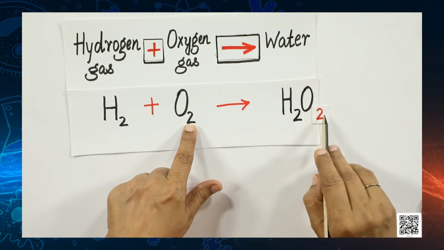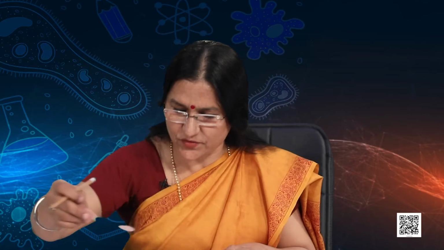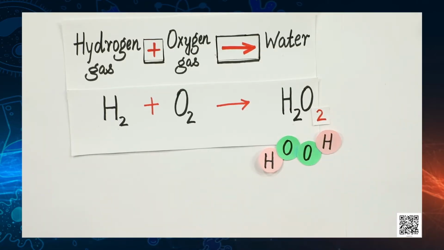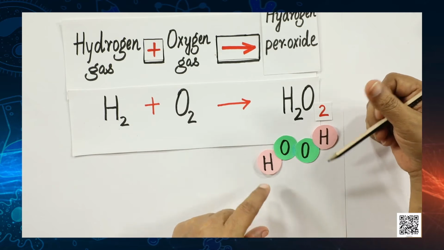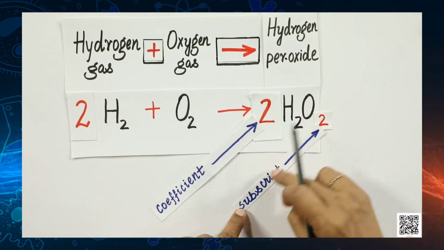Well, children, never do that, because it was a water molecule. Now, by adding this subscript, what have you done? You have changed the entire structure and made a new substance. This is hydrogen peroxide. And while balancing of equations, you cannot form a new substance. So, always remember that you have to always add a coefficient. So, to balance it, we have to add 2. Never, children, add this subscript. If you add this subscript, the formula itself is going wrong.